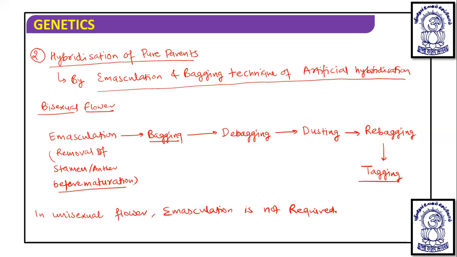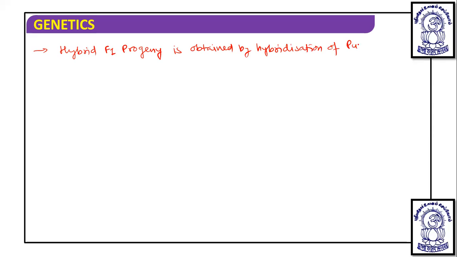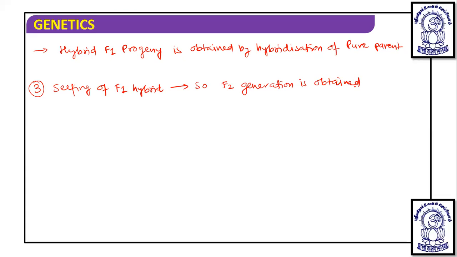After hybridization of pure parents, as you can see in the second step, the hybrid F1 progeny is obtained by hybridization of pure parents. Then the third step we are going to perform here is selfing of the F1 hybrid, so the F2 generation is obtained. These are the steps which are taken.